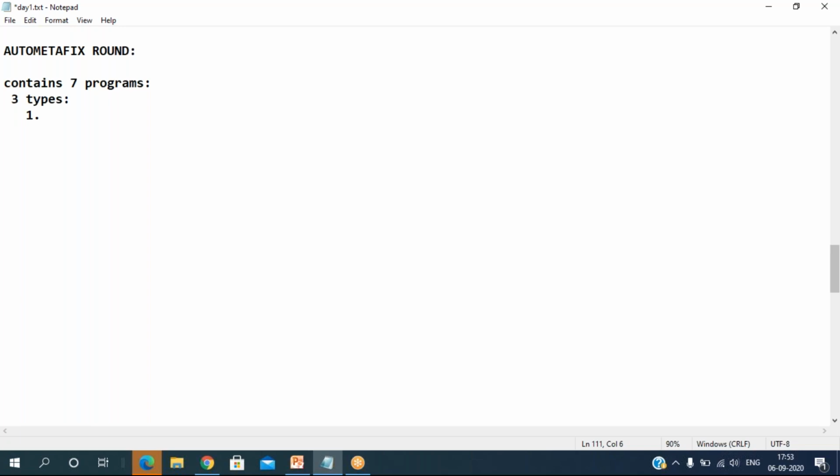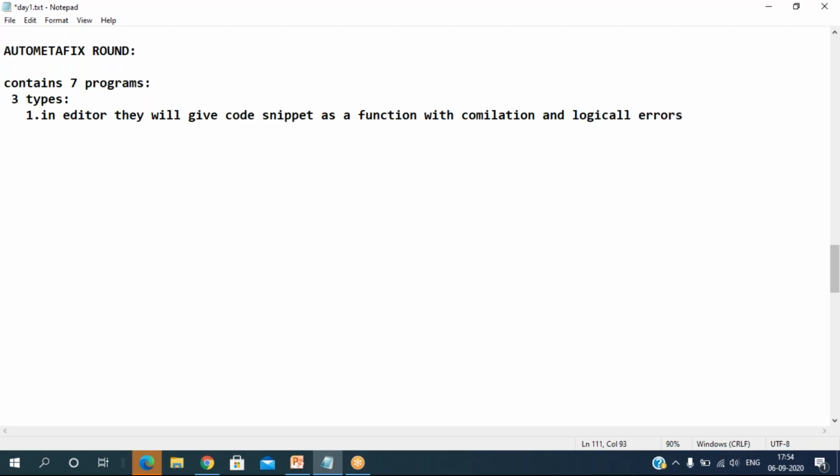Type 1, in the editor, they will give a code snippet as a function with compilation and logical errors. This is the first type.